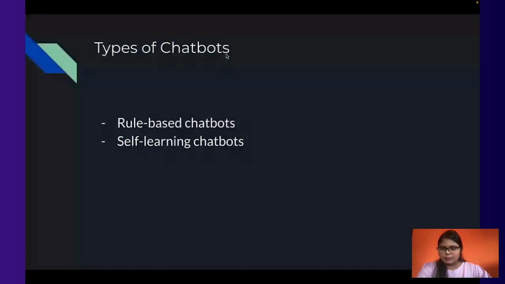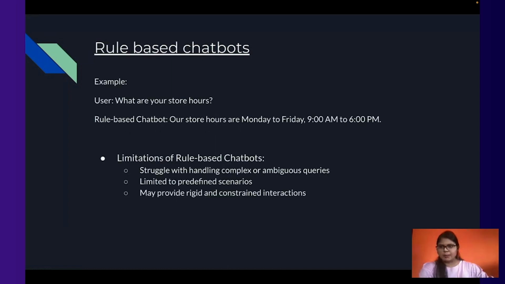Now let's discuss the types of chatbots. Basically, chatbots are created by two types. One is rule-based chatbots, and the second is self-learning chatbots. Rule-based chatbots use a set of predefined rules, and they are quite restrictive when it comes to outcomes. Rule-based chatbots have quite a lot of limitations as well as advantages. When coming to advantages, it is simple, easy to implement, and if we have a straightforward task, then it will be quite useful. For example, here we can see if a user asks, "What are your store hours?"